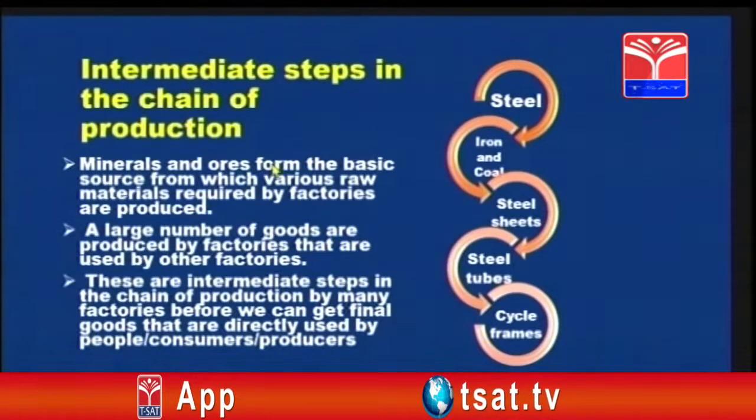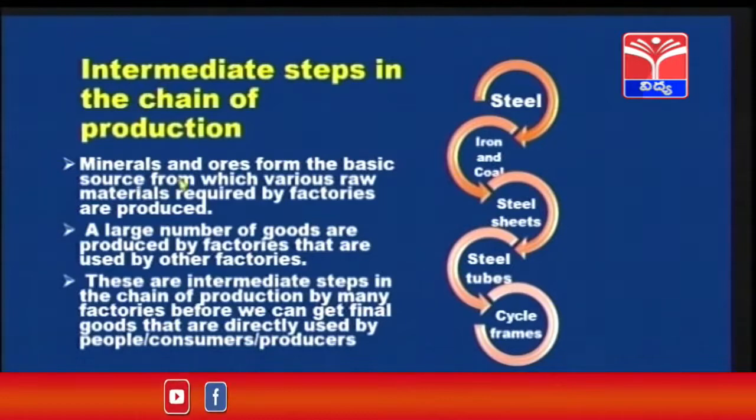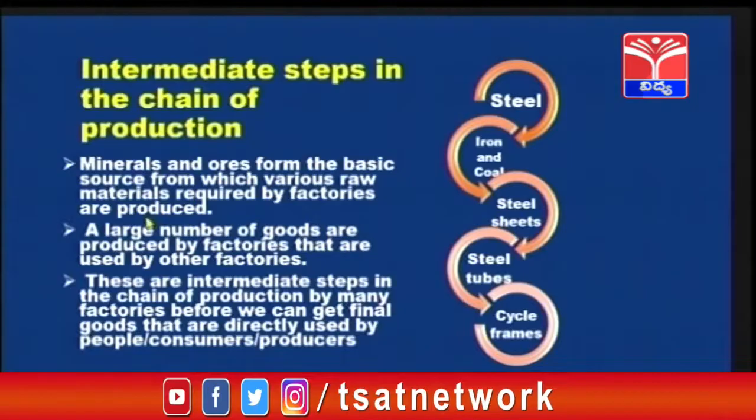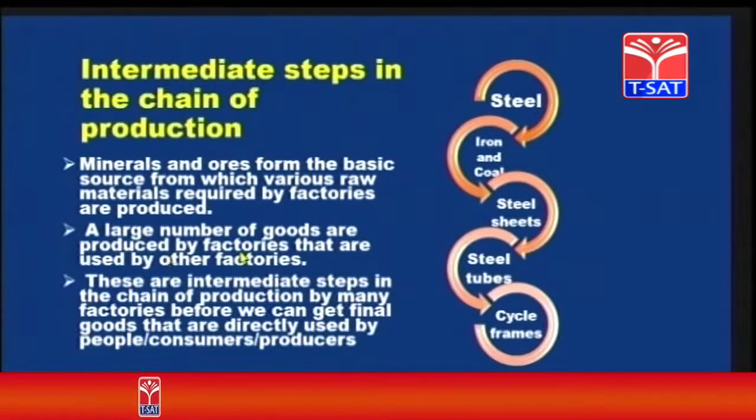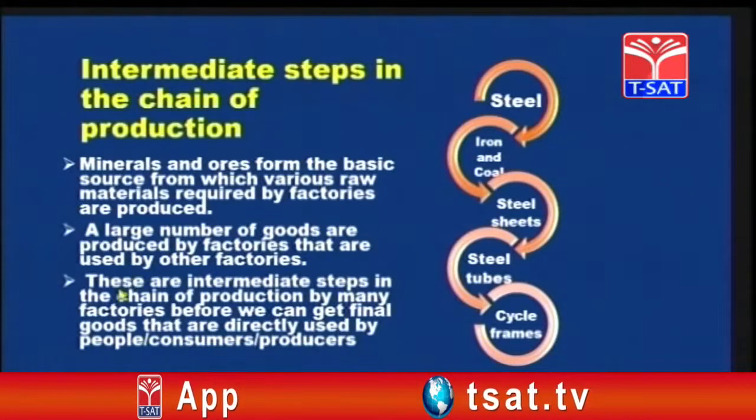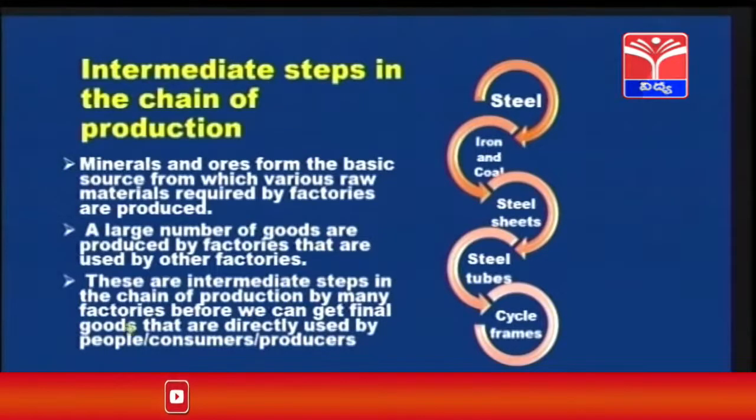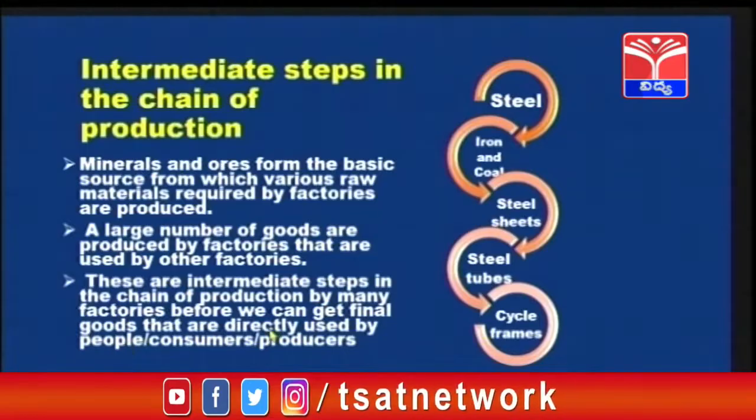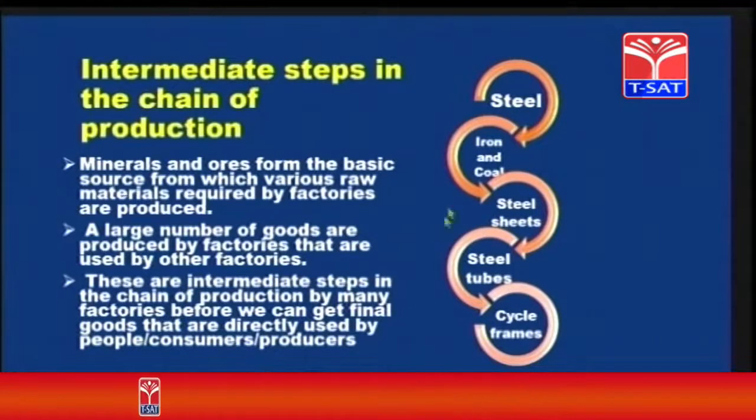Minerals and ores form the basic sources from which various raw materials required by factories are produced. A large number of goods are produced by factories that are used by other factories. These are intermediate steps in the chain of production by many factories before we can get final goods that are directly used by people or consumers or producers. Now look at the chain here as we have discussed.